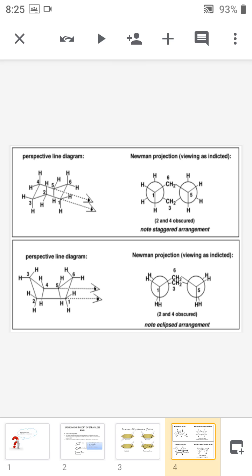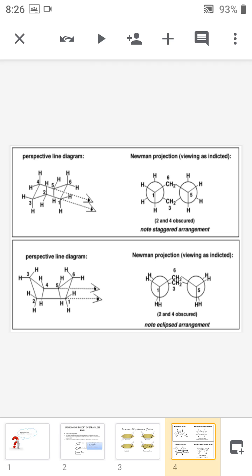And next, if you are observing the same molecule towards 6, the 6 is upward and 5 is in the direction of the observer, so 5 is in the front and the fourth is backward and the 6 is upward. So this is the Newman representation of cyclohexane.